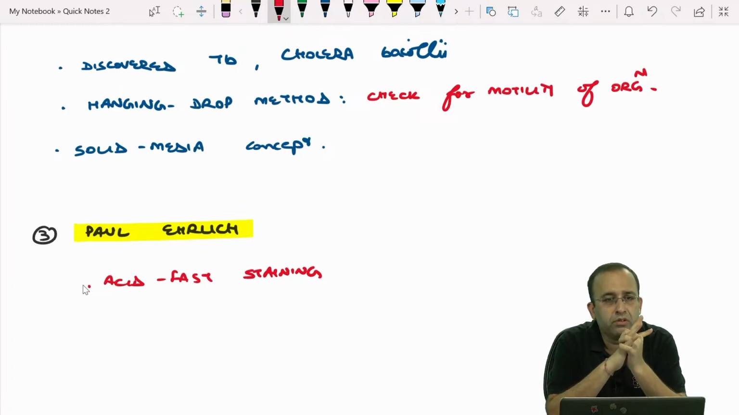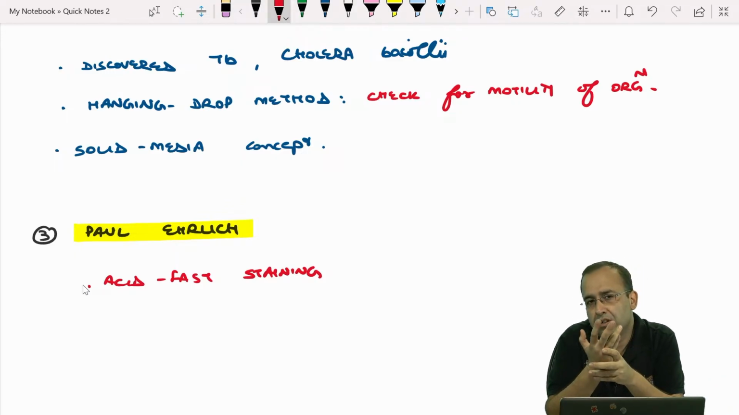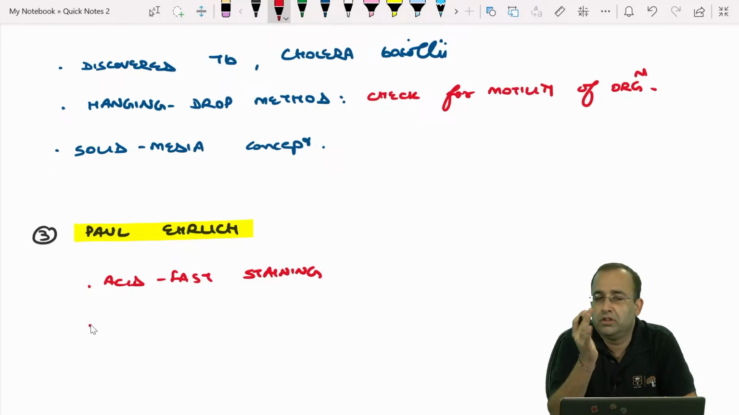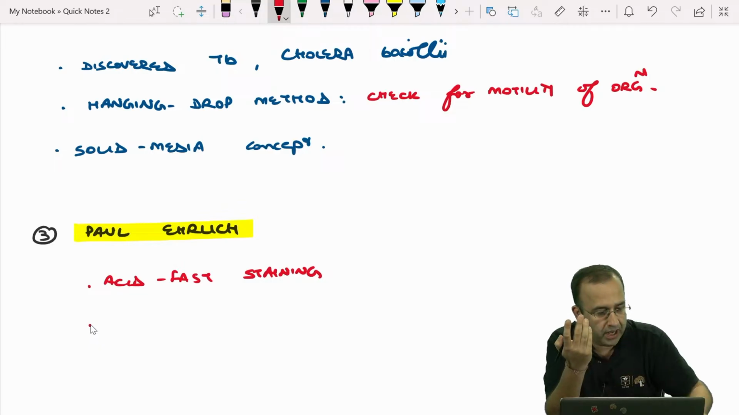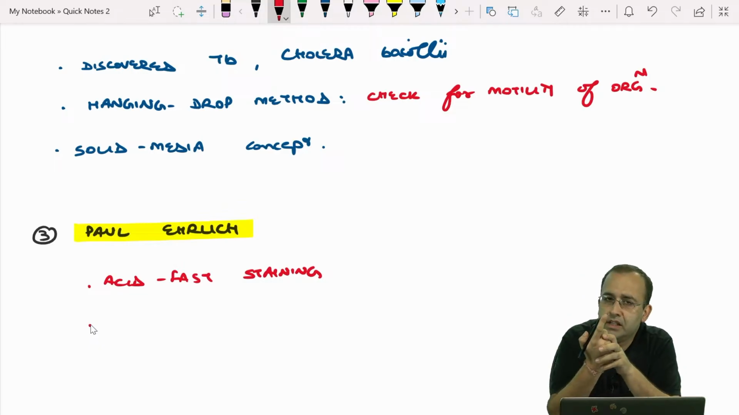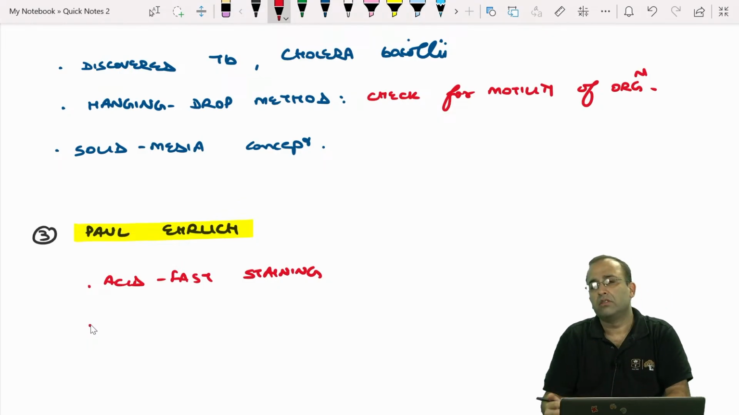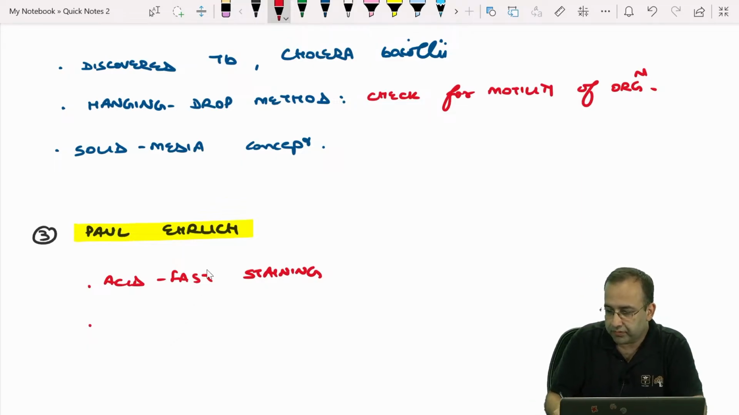Okay, so coming back to this, Paul Ehrlich gave us the acid-fast staining. There are three main stains when we talk about microbiology. They are the Ziehl-Neelsen staining, the acid-fast staining, and next we'll talk with respect to Corynebacterium diphtheriae, the stain used. We'll see that. So Paul Ehrlich gave the acid-fast staining.